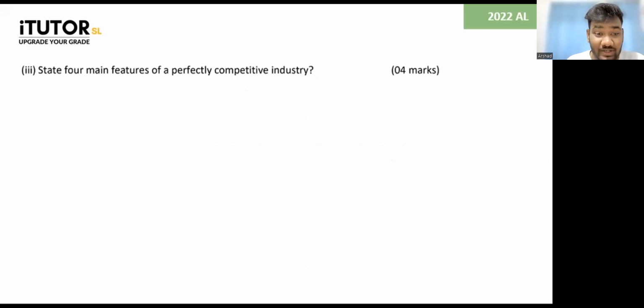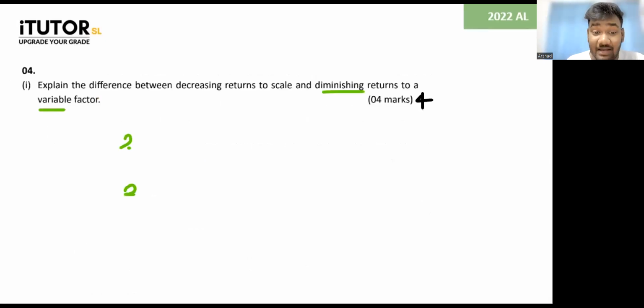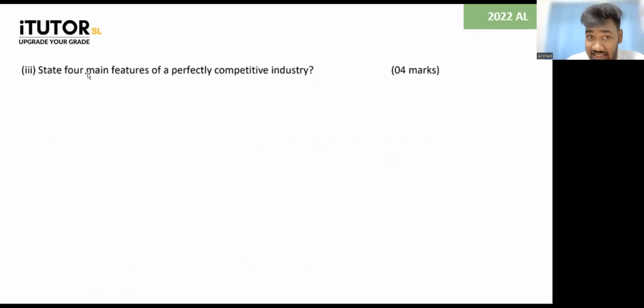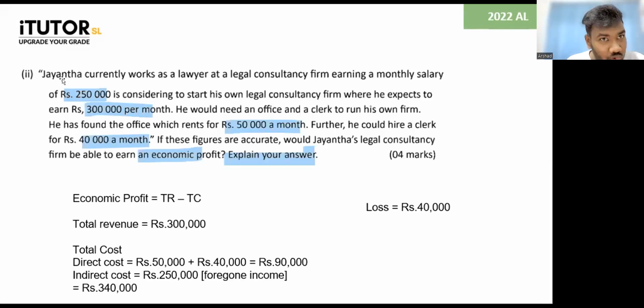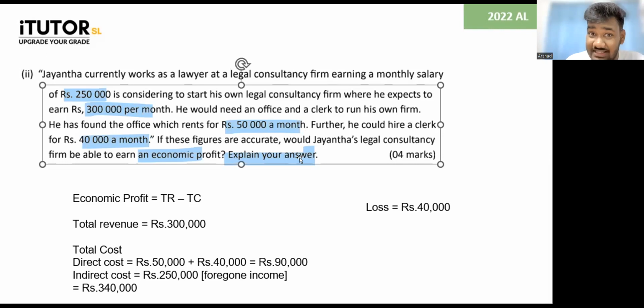So question number 1 and question number 3 have been repeated in past papers. Question number 2 is a little new, but still it's not that hard. In past papers, they asked to calculate profit and the difference between direct and indirect. But here, they are giving you an actual question. These kinds of things are there in MCQs though. There were MCQ questions like this to calculate this fellow's economic profit. It has not been an essay question before, but there are MCQs. So you can't say this is completely new.